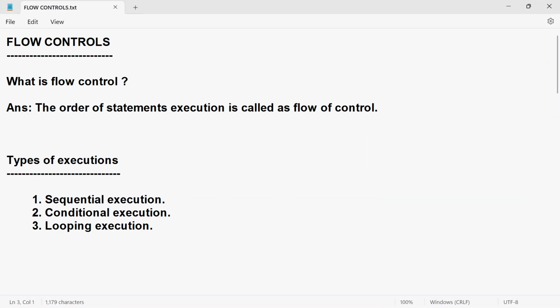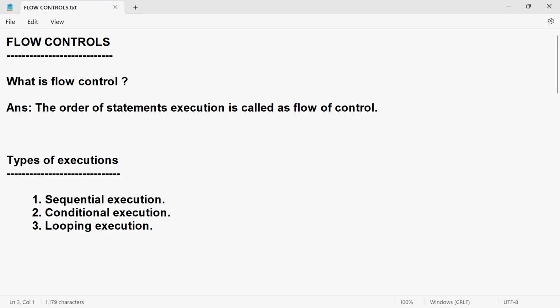So today in this video, we are going to discuss a concept called flow controls. Charan, are we going to discuss the entire flow control chapter in one video? The answer is no, because if we discuss the entire flow controls topic in one video, the video length will become very high. So that's why we are dividing the flow control chapter into a few videos. With respect to flow controls, this is our first video. So without wasting your time, let's directly jump into today's topic.